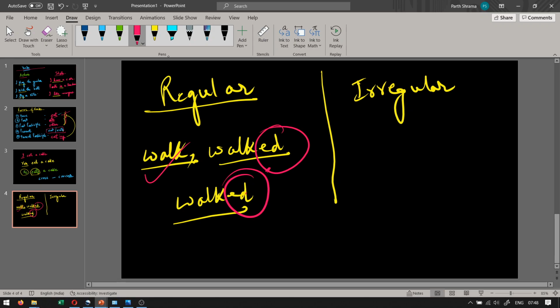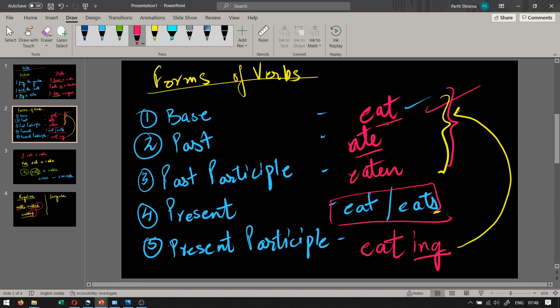Okay, very simple. So in this verb that we saw, eat, ate, eaten, we don't see eat, eated, eated. That is why this is an example of an irregular verb. Fly, flew, flown. An irregular verb. We don't see fly, flied, flied. That is not the correct form of the verb fly. That is why that is also an irregular verb.